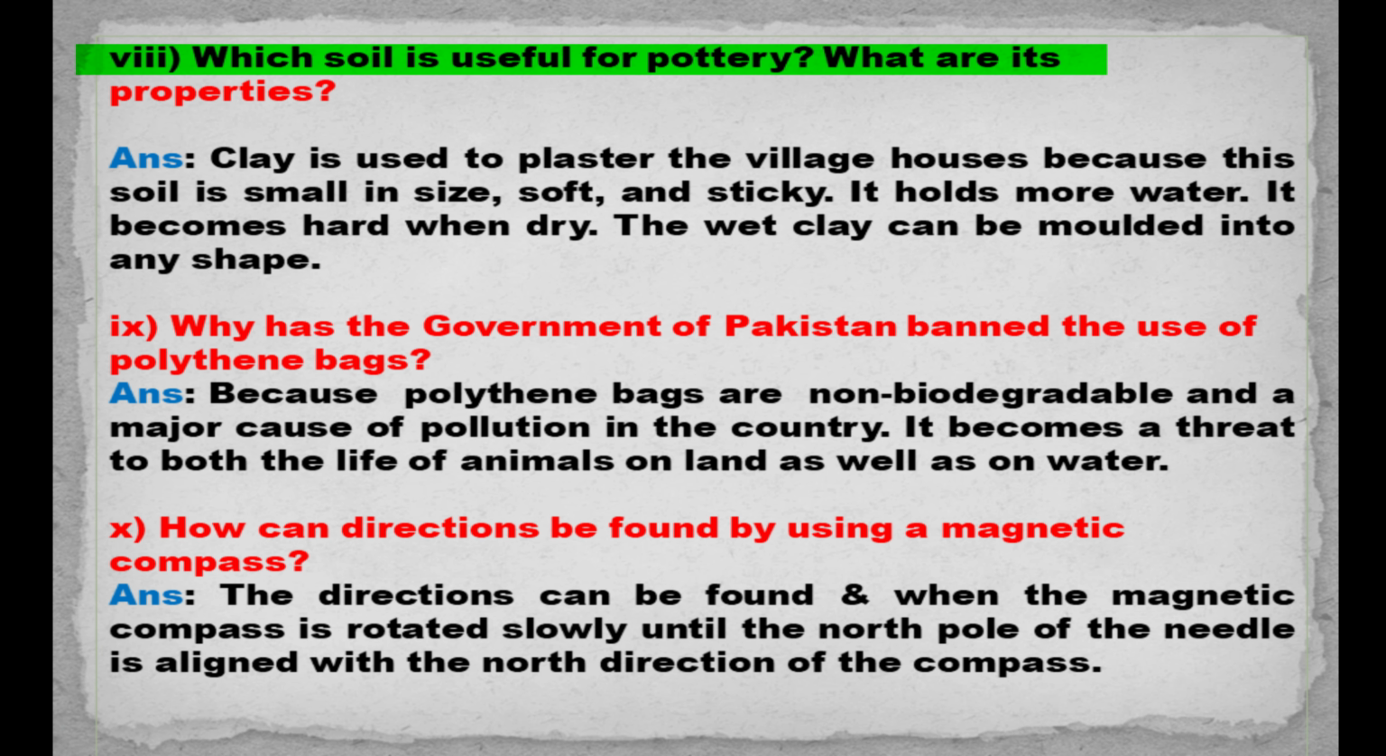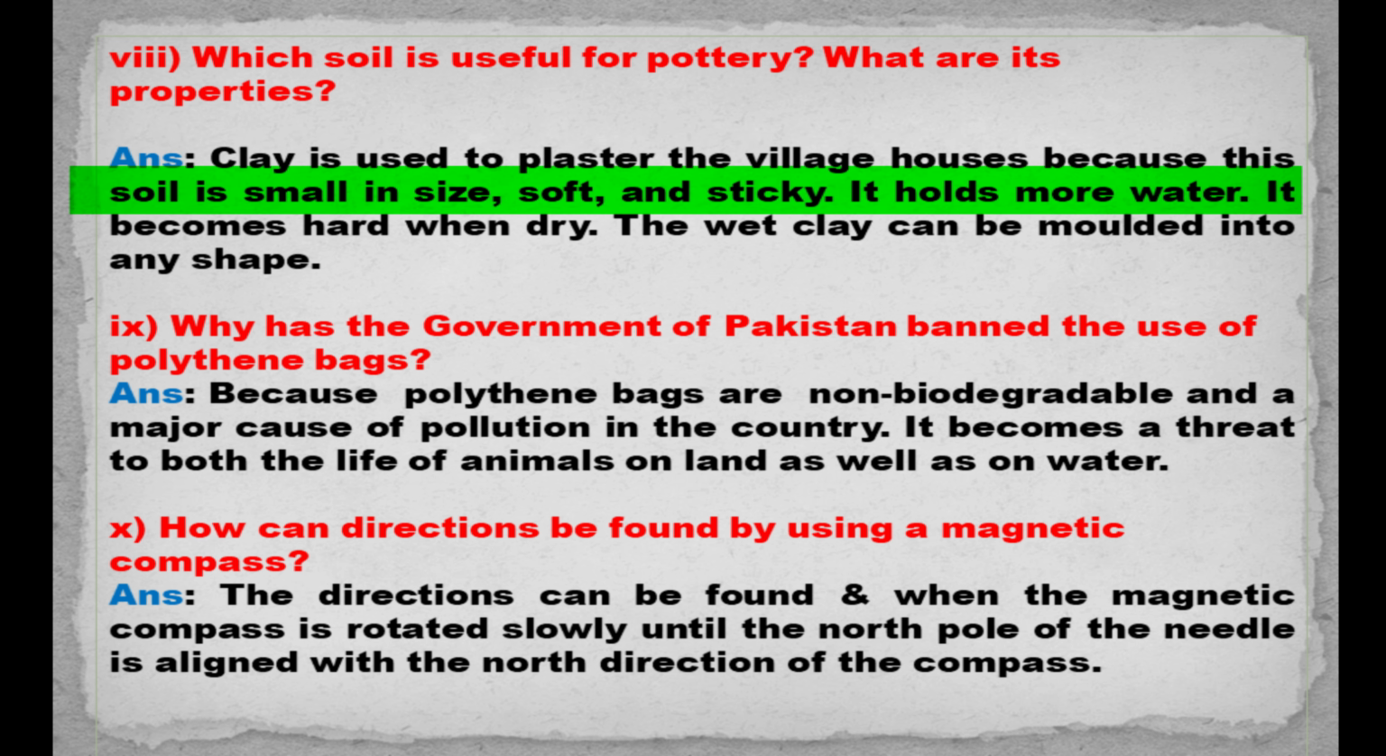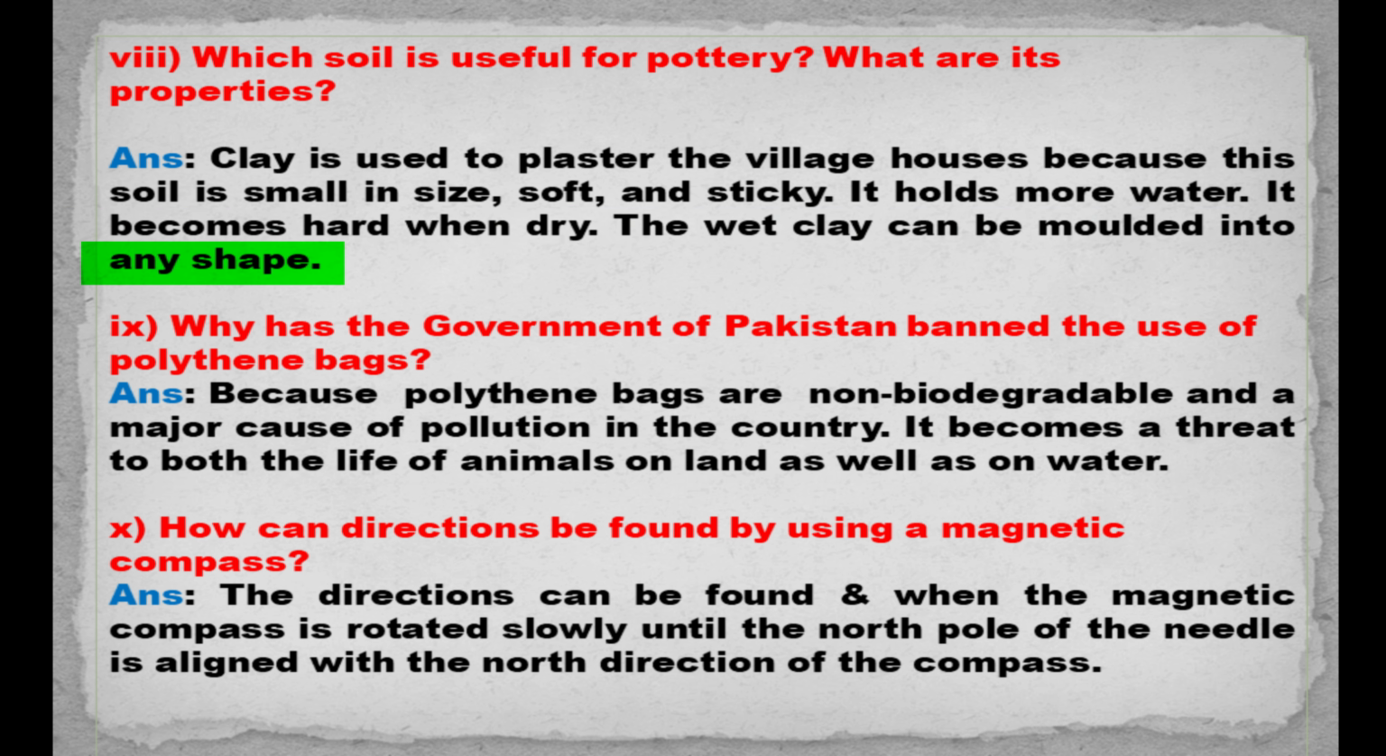8. Which soil is useful for pottery? What are its properties? Answer: Clay is used to plaster the village houses because this soil is small in size, soft, and sticky. It holds more water. It becomes hard when dry. The wet clay can be molded into any shape.